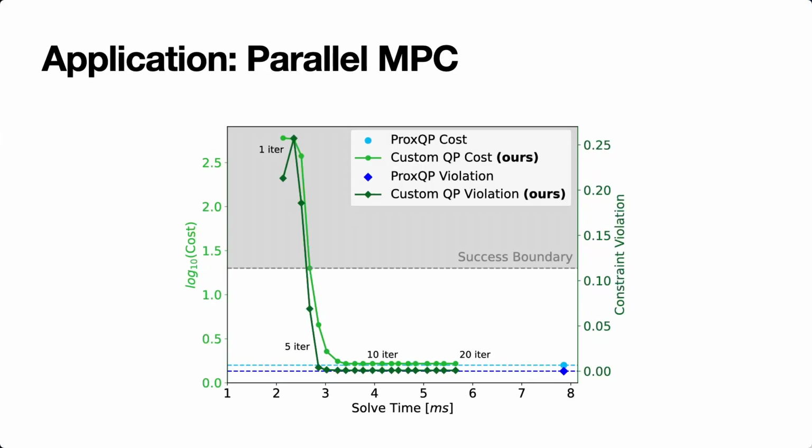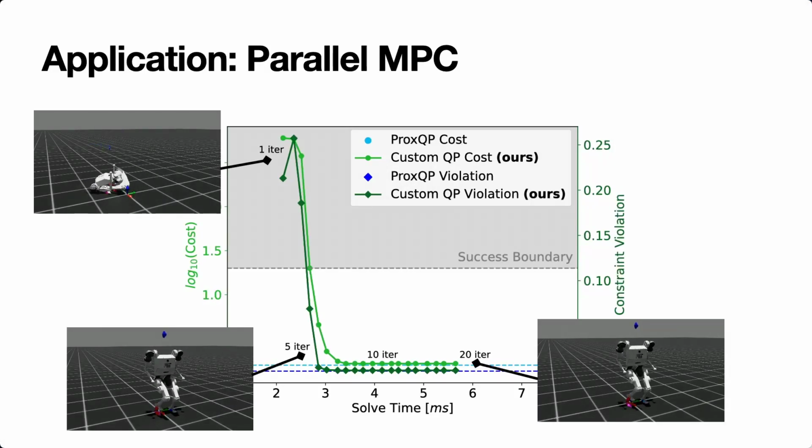When we plot the Pareto curve of cost and constraint violation against computation time, we can clearly see the trade-offs for this system. The marginal benefit of solver iterations decreases rapidly past around 5 or 6 iterations, suggesting the controller can perform well even with early termination. And when we visualize these approximations in simulation, we can likewise see little difference in performance between 5 and 20 iterations.